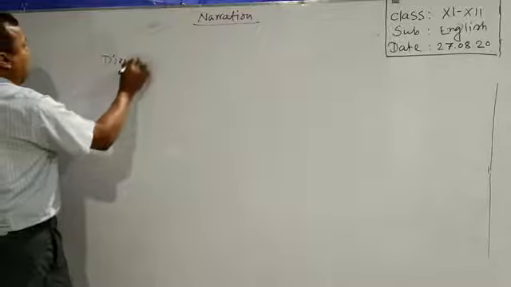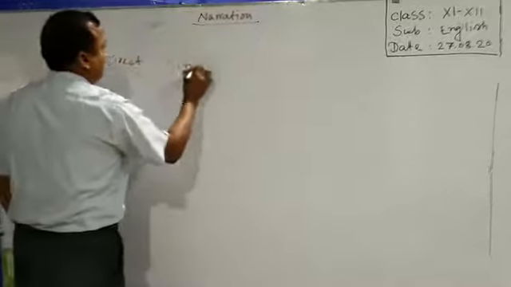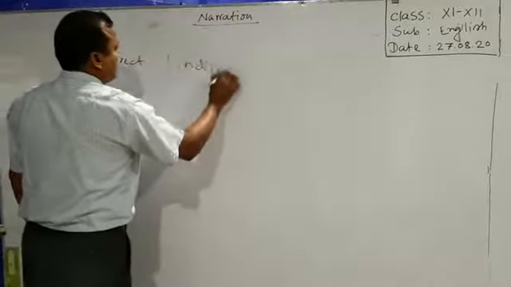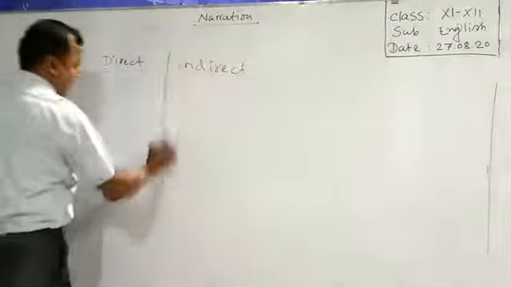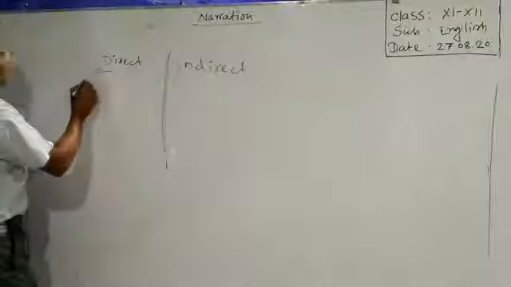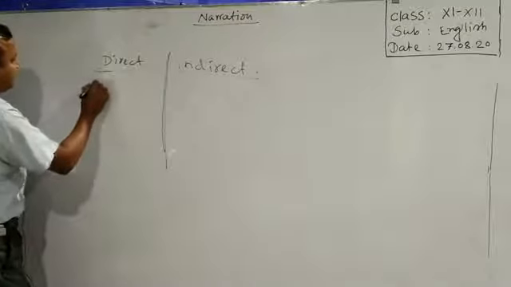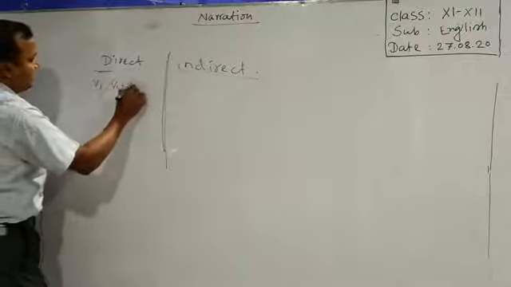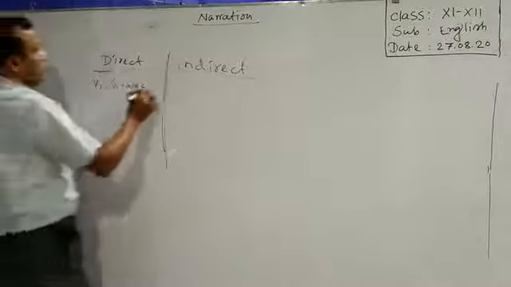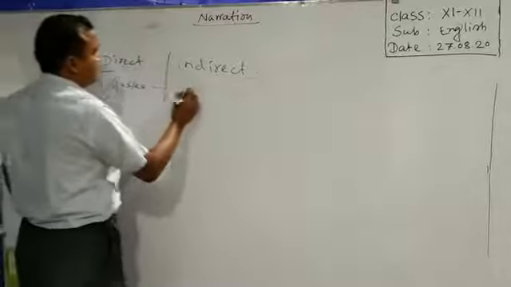Direct, indirect. If you find verb 1 or verb 1 plus s or es, what you have to do? You have to change it into verb 2.